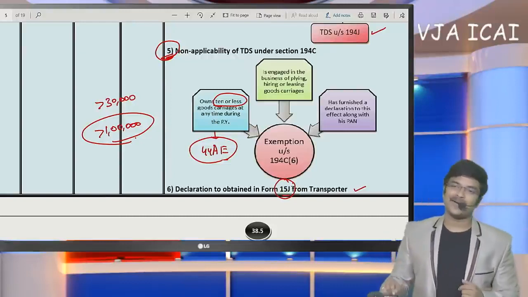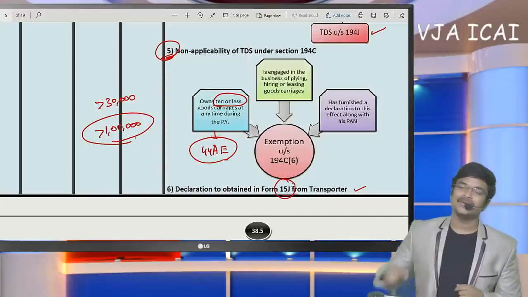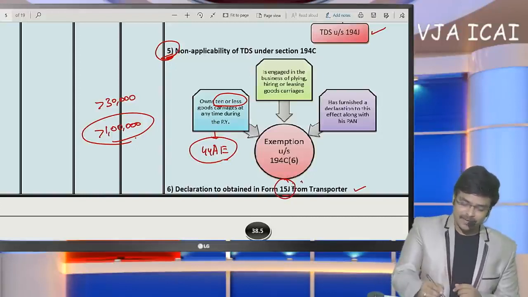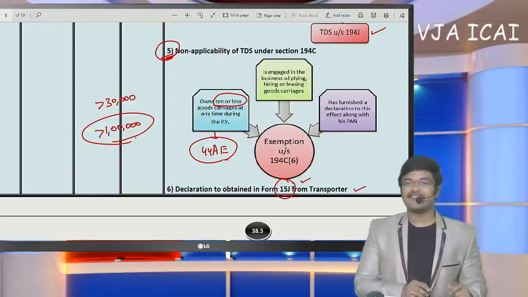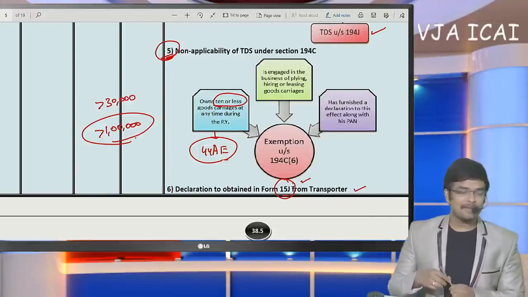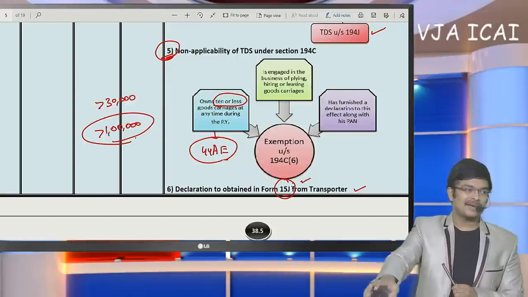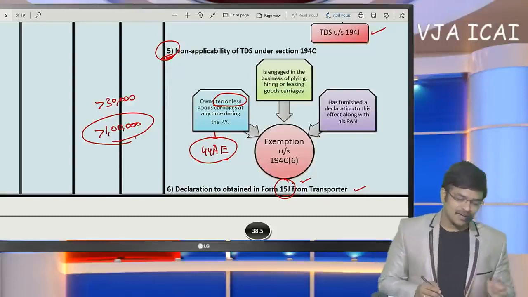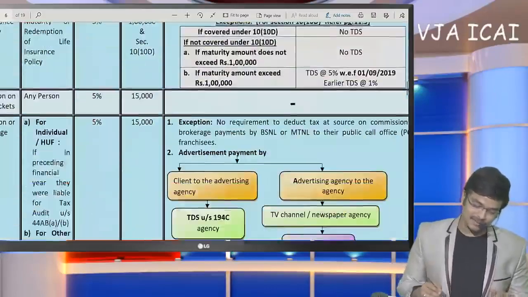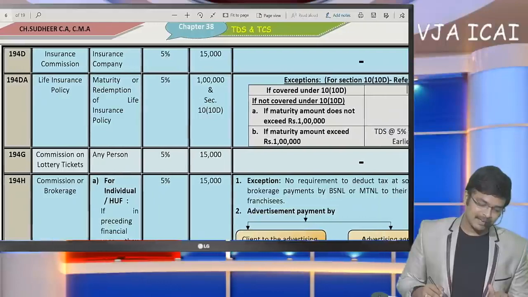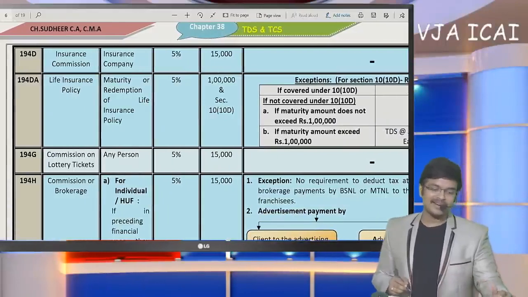So since I am going to offer income under 44AE, you need not deduct TDS on me, is the declaration specified in the form. If this is taken from the transporter, then upon payment of freight to the transporter, TDS need not be deducted, is the conclusion. Okay. So by this we have completed point number 6 also. So 194C got completed. Next, coming to another section, 194D.